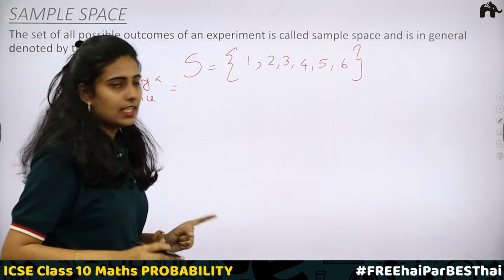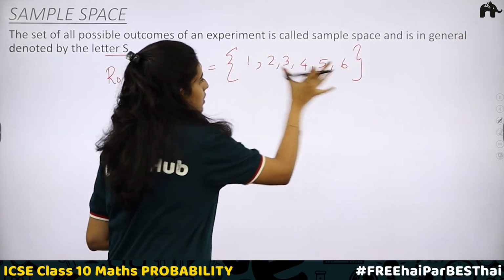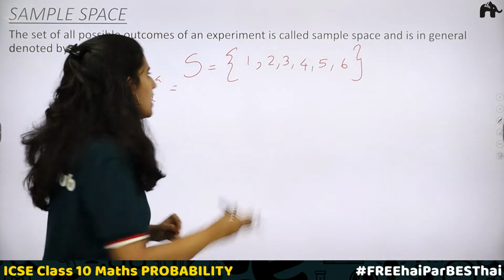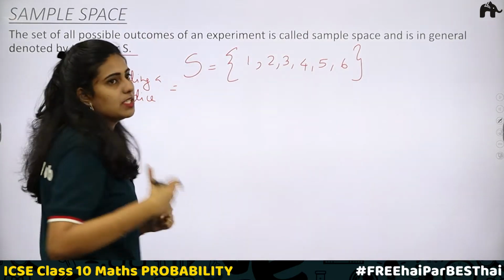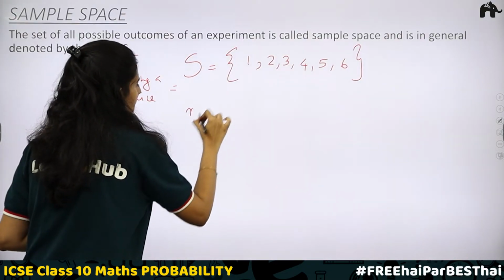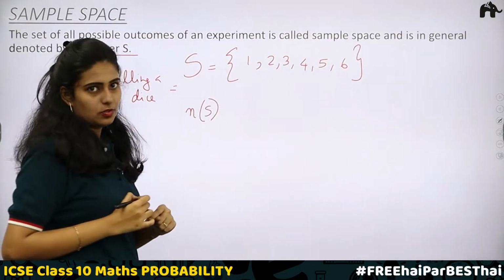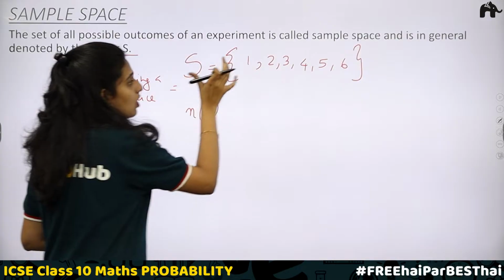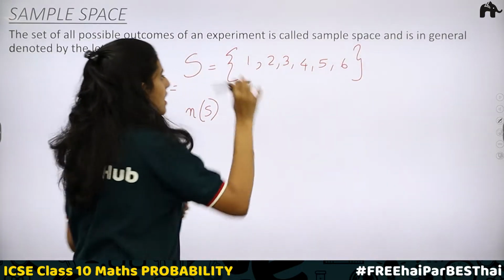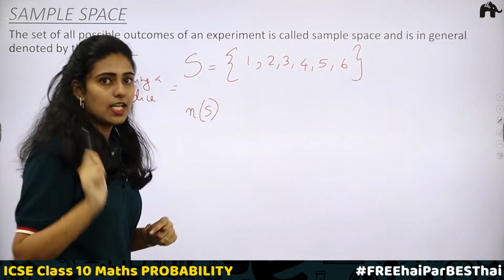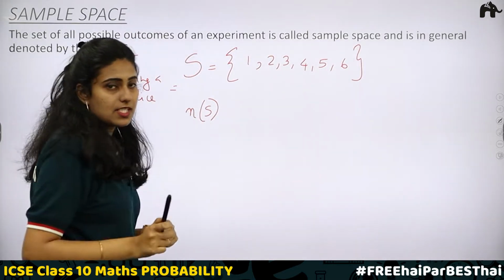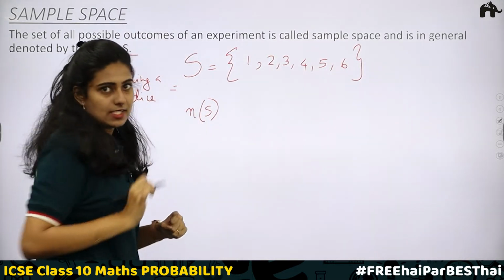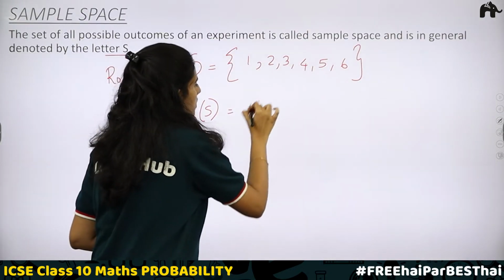When rolling a dice, this is the set of all the possible outcomes, and here you have the sample space S. Now, the number of elements in the sample space is denoted as n(S), which means the total number of outcomes. Here, when you roll a die, the total number of outcomes will be equal to 6.